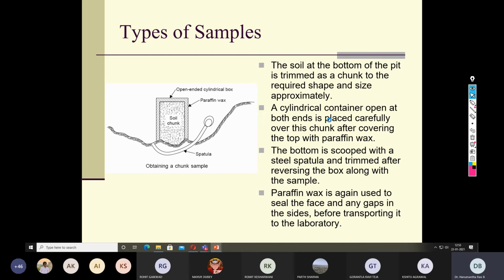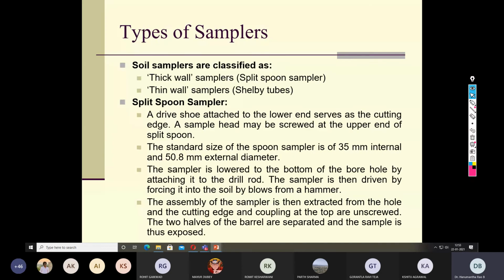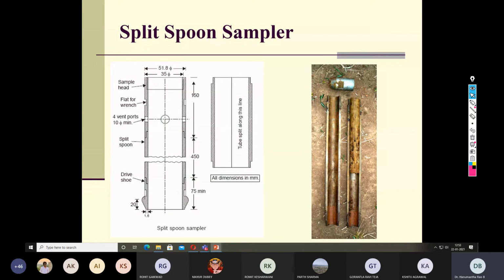So what is the alternative? Then we have to go for some kind of samplers. Those samplers are called split spoon samplers. So this is the schematic and picture of a split spoon sampler. Here you can see the internal diameter of the split spoon sampler is approximately 50 millimeter. So this is how it looks.